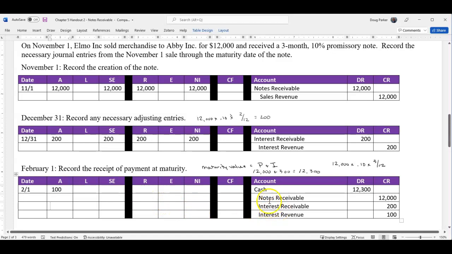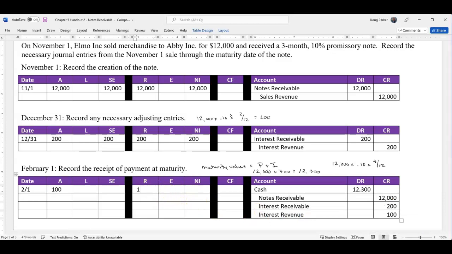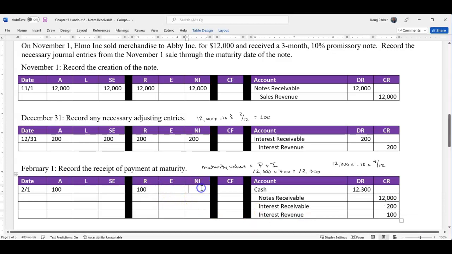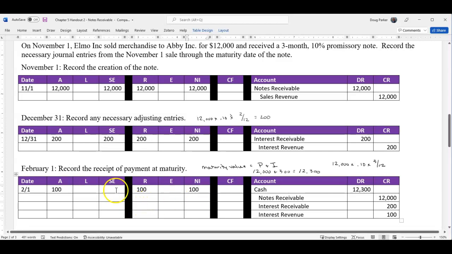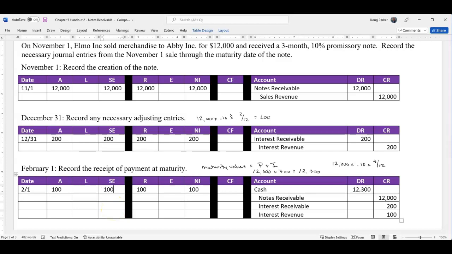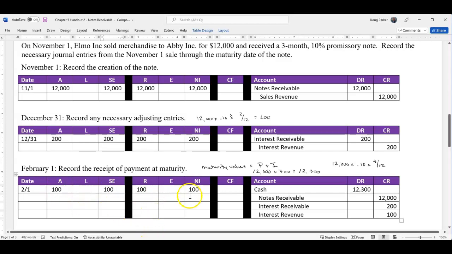Now, what else is going on? Well, that takes care of your cash and receivables. The last thing is your revenue piece. Your revenues are going up by 100. When revenues go up, so does income. When income goes up, so does our equity. Okay? All right. So, when we look at that, we see each of those pieces.